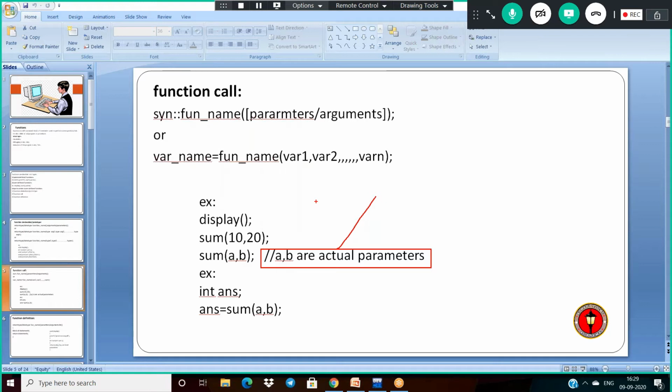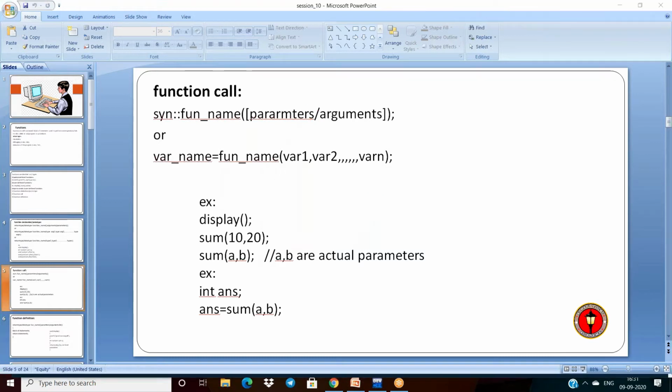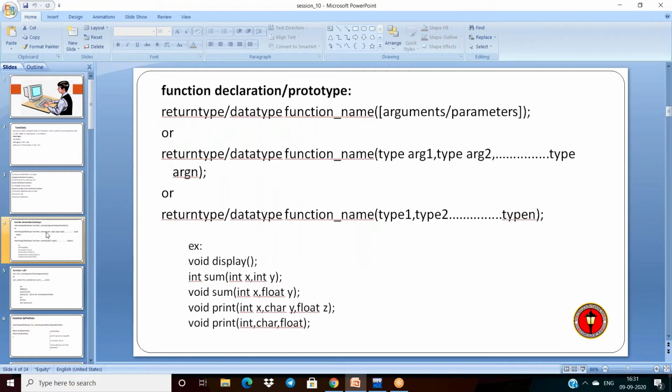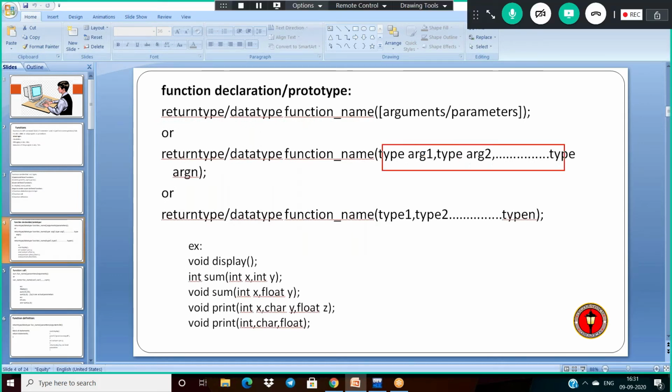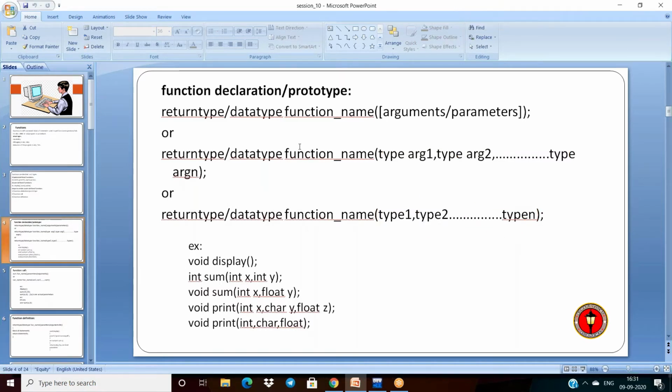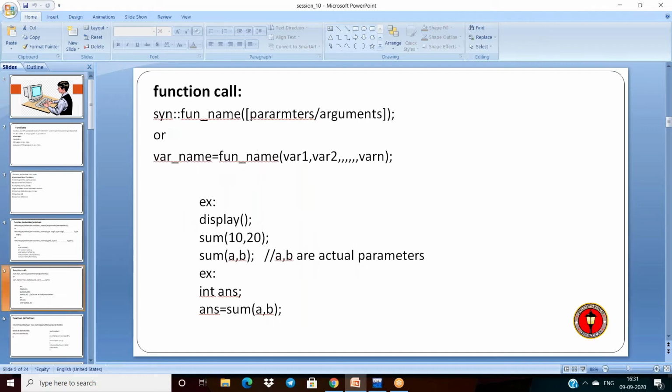So it is optional to use all inputs as your parameters. Okay. And what about the parameters used in the function declaration? These are called formal parameters, also called dummy parameters. Okay, and parameters used in the function call are called actual parameters.